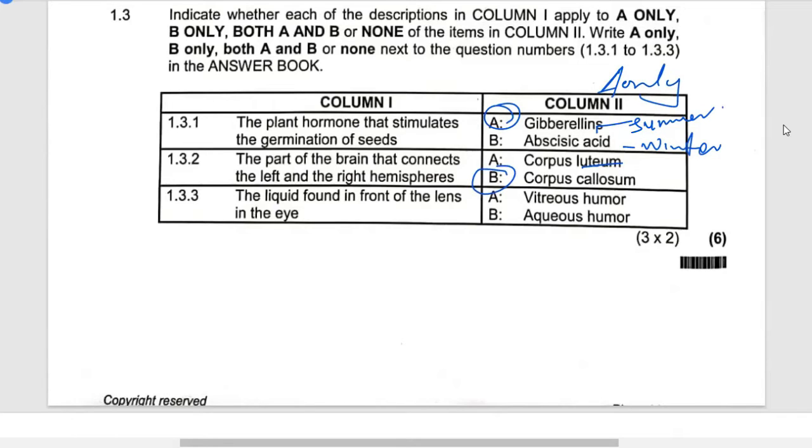And then 1.3.3, the liquid found in the front of the eye, in front of the lens. How do you call that fluid? The behind part, we call it vitreous humor, while the in front part, we call it the aqueous humor. So the answer is going to be B only, and then also here is going to be